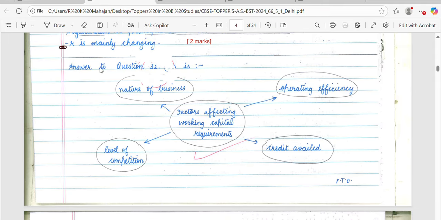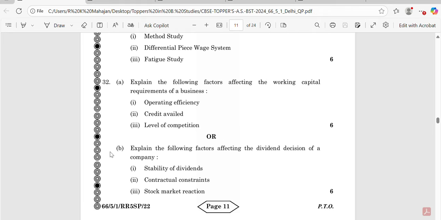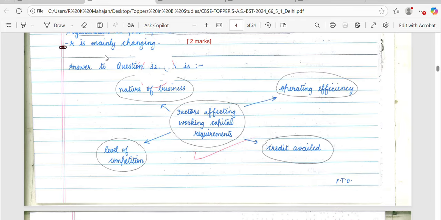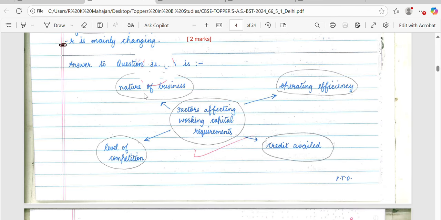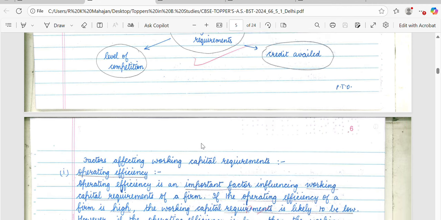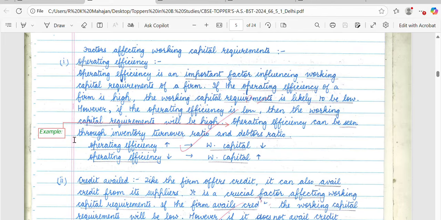Now coming to question number 32, let's see what has been asked in question number 32. Here again 3 different points have been asked. There are 2 options. Let's see which option this student has taken. See, the student has taken the factors affecting working capital requirement. So 3 points are given to you, and again you have to explain the answer the same way as question number 31 has been explained. Again you can show the answer with the help of a diagram, and while giving the explanation you can write the example, and while giving the example you can increase the word limit.